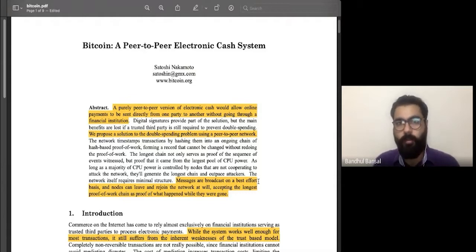So this particular document was created by Satoshi Nakamoto. The identity of Satoshi Nakamoto is even today unknown. We do not know who Satoshi Nakamoto is. So just have a look at how cool it is. There is no introduction as to if it is just a person, or if it is a group of persons. So whosoever created this Bitcoin, or whosoever created the whole system around Bitcoin of financial transactions that are secure as well as decentralized, where we do not need a central authority to do transactions, is really amazing, right?